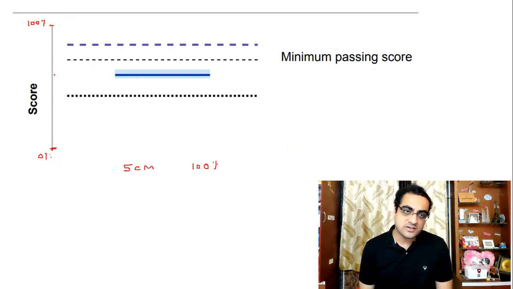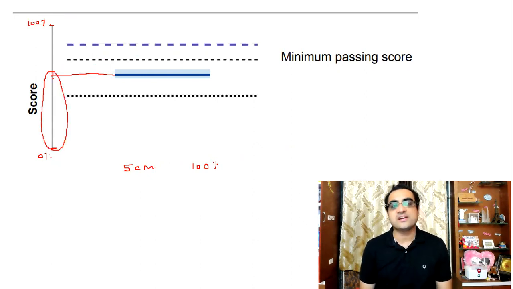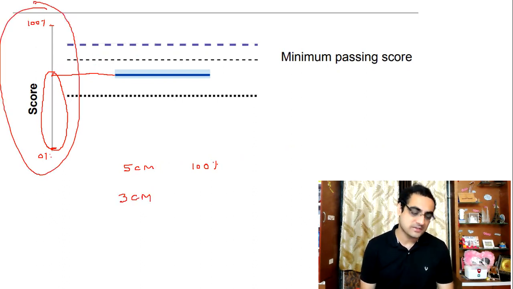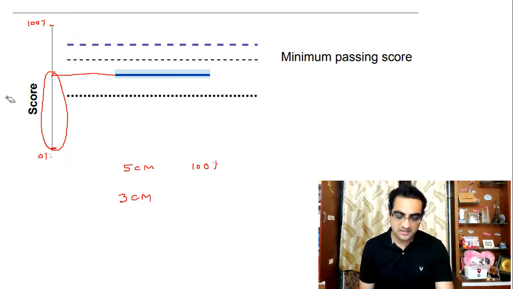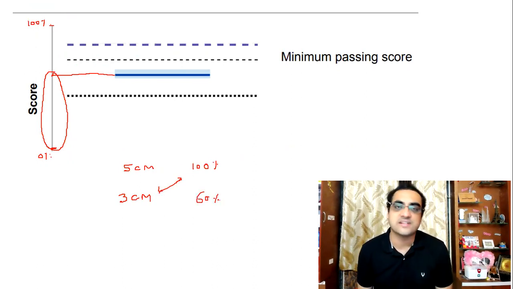Now this particular student is over here. Let me take this line properly, it's not proper right now. Then let me measure this vertical distance, and let's say it comes to 3 centimeters. So 5 centimeters corresponds to 100%. Then 3 centimeters corresponds to what? Just use cross multiplication: 3 centimeters times 100% divided by 5. So you get 60%. This guy would have scored 60%.